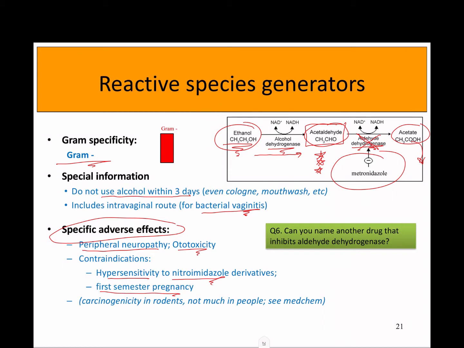pregnancy. When you think about the mechanism of action that you're fragmenting DNA, you could immediately be concerned about whether it's going to fragment DNA in humans, because if it did, then it might increase mutations and might be carcinogenic. What they found is that it is carcinogenic in rodents, but when they looked at it in humans, we don't break it down the same way as rodents do. So evidence-based medicine, as we've used this drug, we haven't really seen evidence of carcinogenicity in humans. The medchem of that is very interesting.